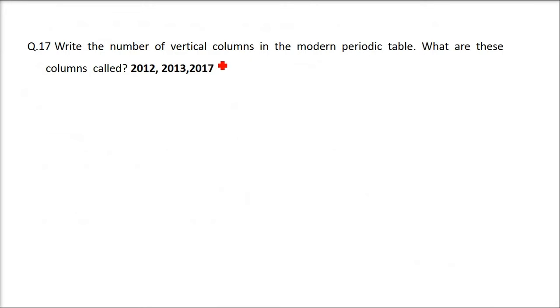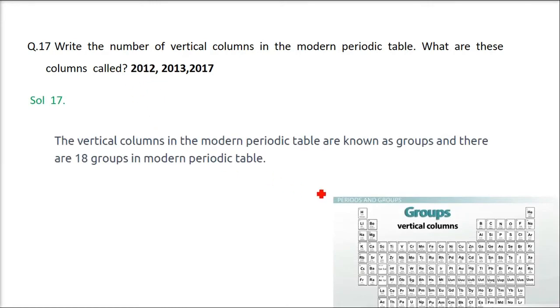Write the number of vertical columns in the modern periodic table. What are these columns called? This is also repeated again and again. So the vertical columns, if you make a table, always remember these are the columns. These, the horizontal ones, are called rows. The vertical columns in the modern periodic table are known as groups. There are 18 groups in the modern periodic table. So the answer is 18.